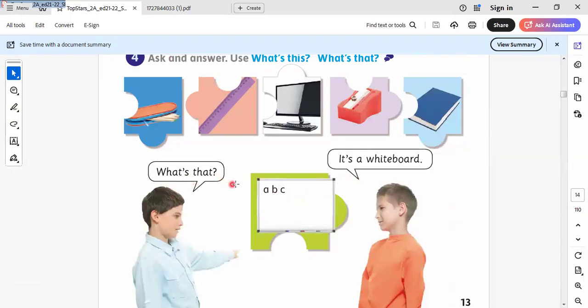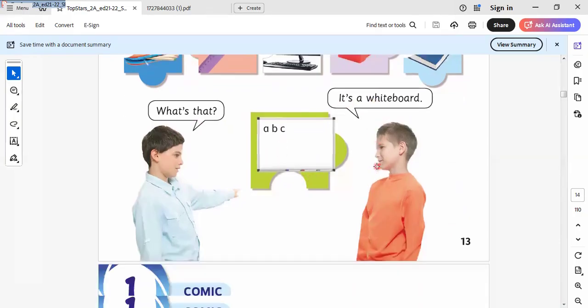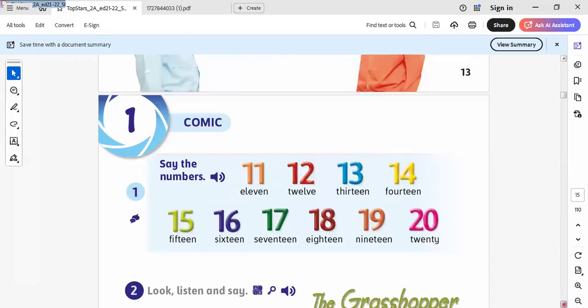What is that? Not this, what is that? So I mentioned something that is far. I think what? It's a whiteboard. Okay, let's learn the numbers here.